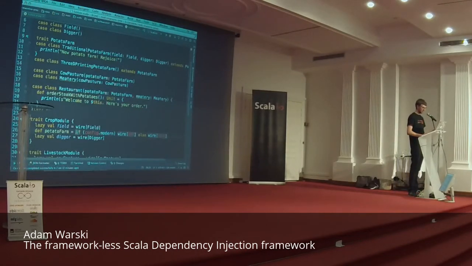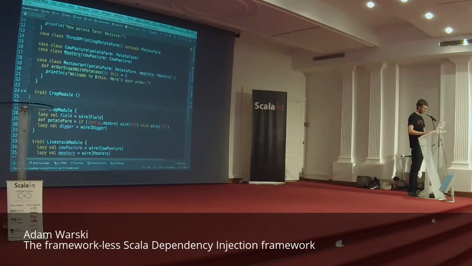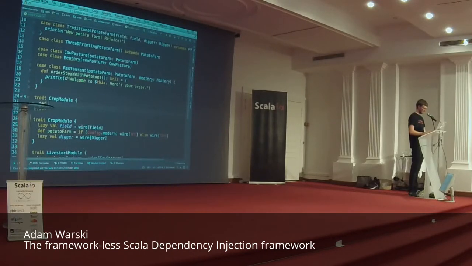You can just use the fact that the code to create an instance of your dependency can be arbitrary Scala code. You're not constrained in any way. But let's say we want to approach it in a bit of a different way. We can also create two different modules. So now we can say that our crop module is a fully abstract module, which only defines that it provides a potato farm.